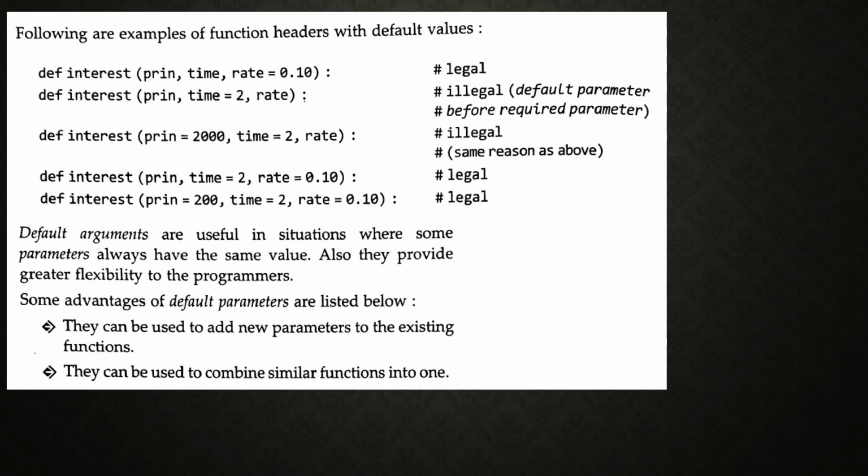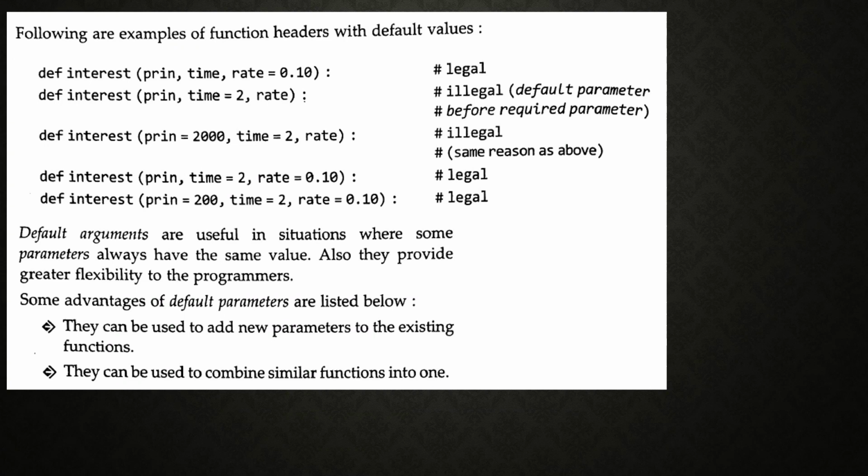And def interest(principal amount=2000, time=2, rate) is illegal, same reason. And def interest(principal amount, time=2, rate=0.10) is legal.